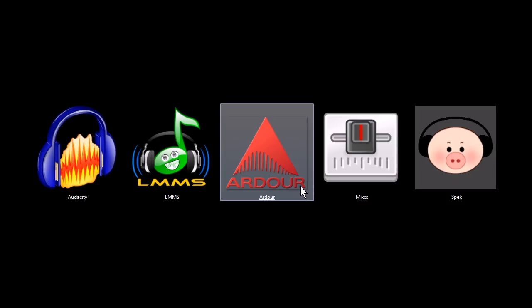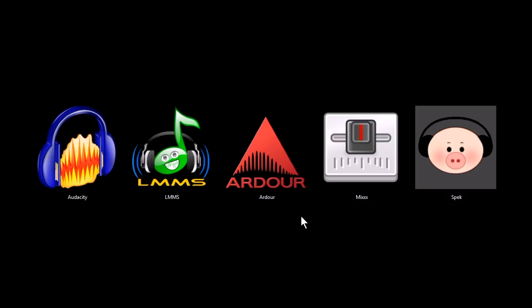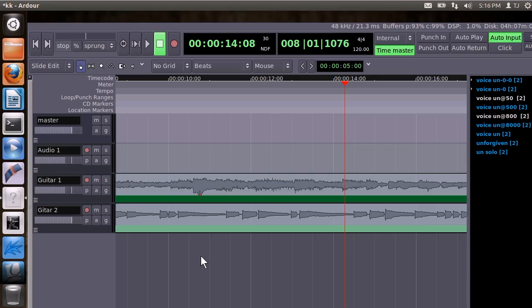Ardour, this program is a Linux-only program, and it's an audio workstation. It's great for taking recorded tracks and piecing them together like you would in a recording studio. You record the audio and then the drums and the different instruments. Here's 2 guitar parts that I tried to sync together.